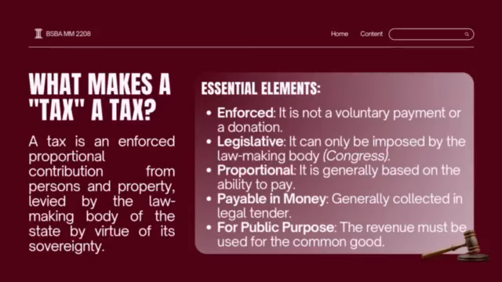Enforced: it is not a voluntary payment or donation. Legislative: it can only be imposed by the law-making body, Congress. Proportional: it is generally based on the ability to pay. Payable in money: generally collected in legal tender. For public purpose: the revenue must be used for the common good.